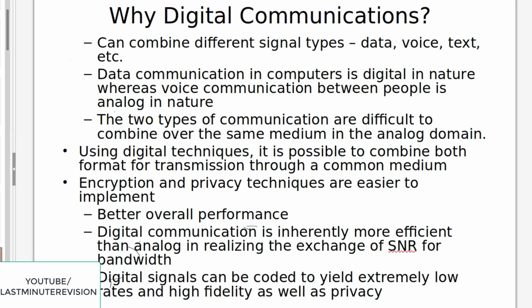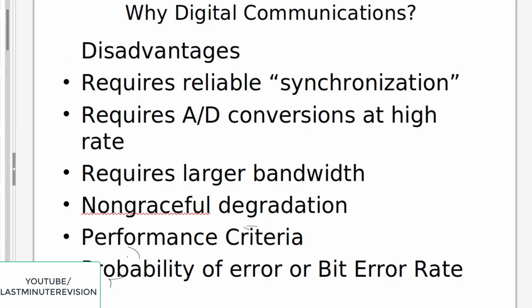Digital communication is inherently more efficient than analog in realizing the exchange of signal to noise ratio for bandwidth. Digital signals can be coded to yield extremely low error rates and high fidelity as well as privacy. Some disadvantages are that it requires reliable synchronization, requires A to D conversion at a high rate, and requires large bandwidth.